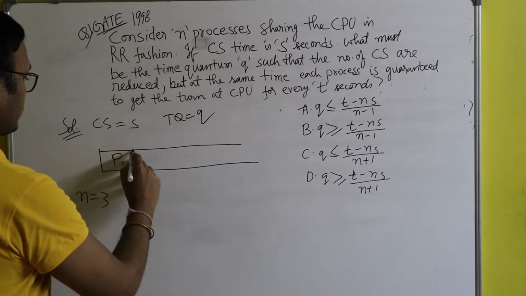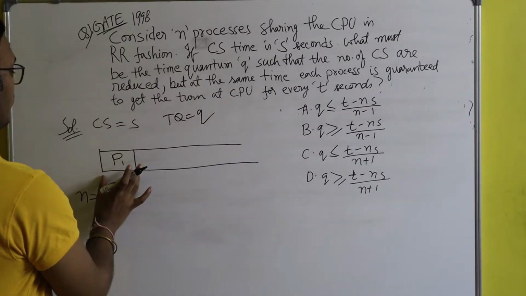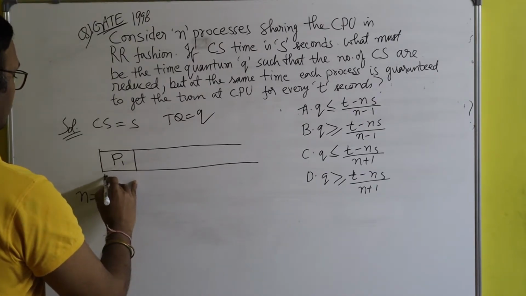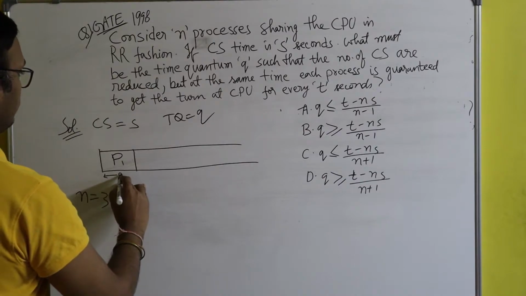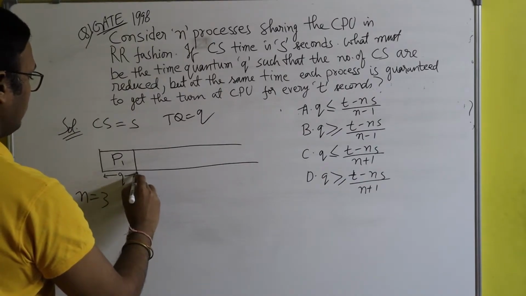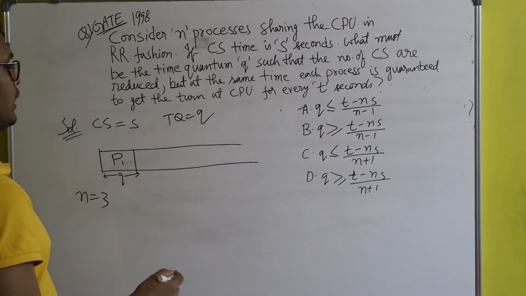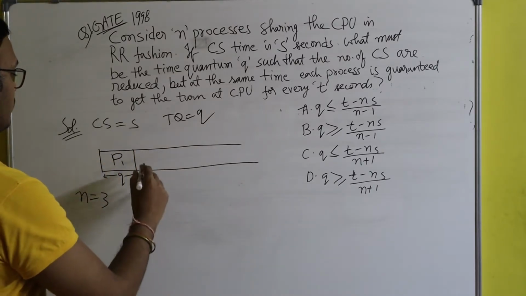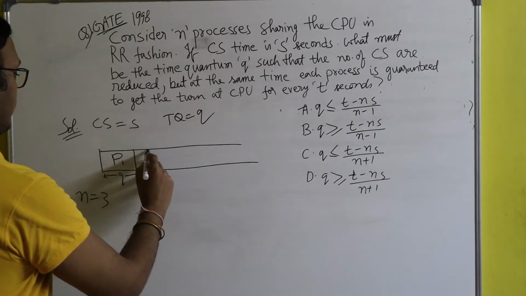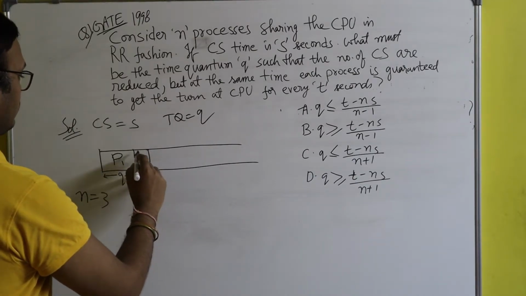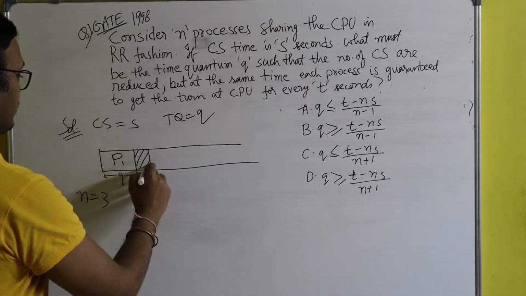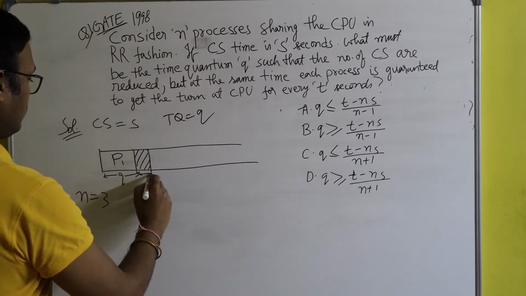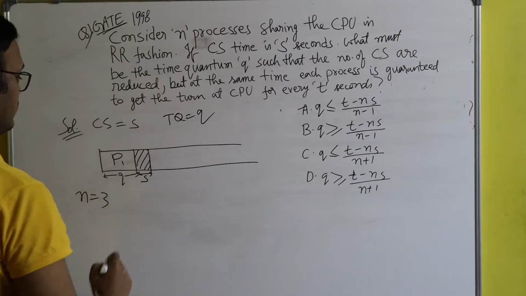Process P1 will first run till its time quantum. After that, there will be a context switch. The context switching will take s seconds. This shaded part represents the context switch time, so this represents s seconds.